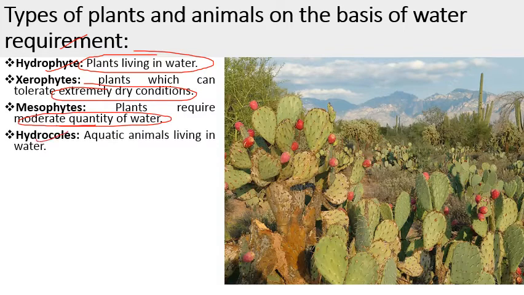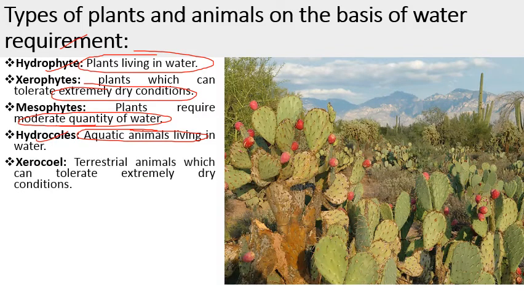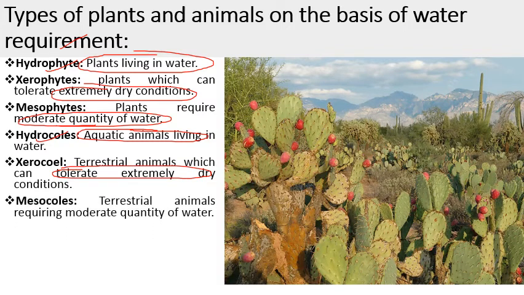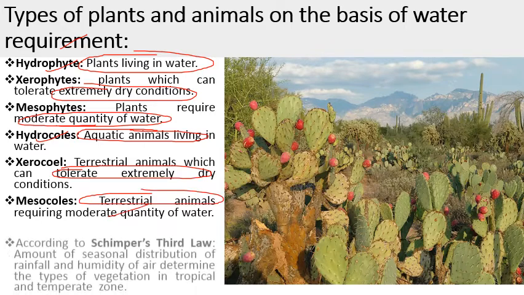Hydrocoels, this is the term used for aquatic animals. Xerocoels, these are the terrestrial animals which can tolerate extremely dry conditions. Mesocoels, these are the terrestrial animals that require a moderate quantity of water.